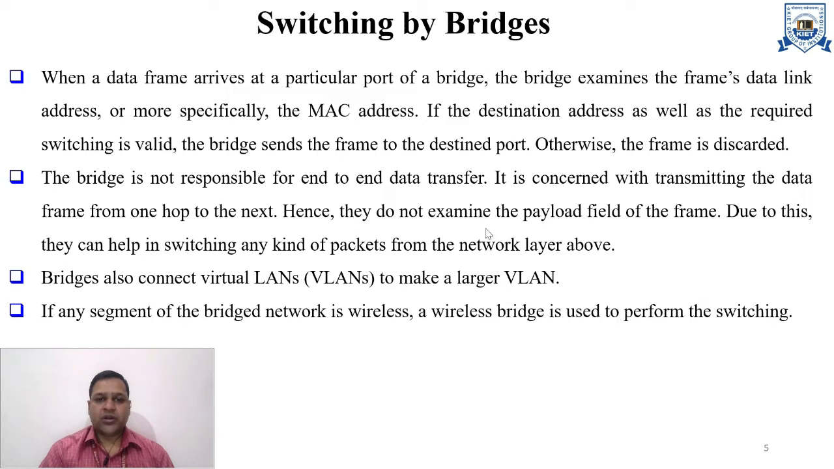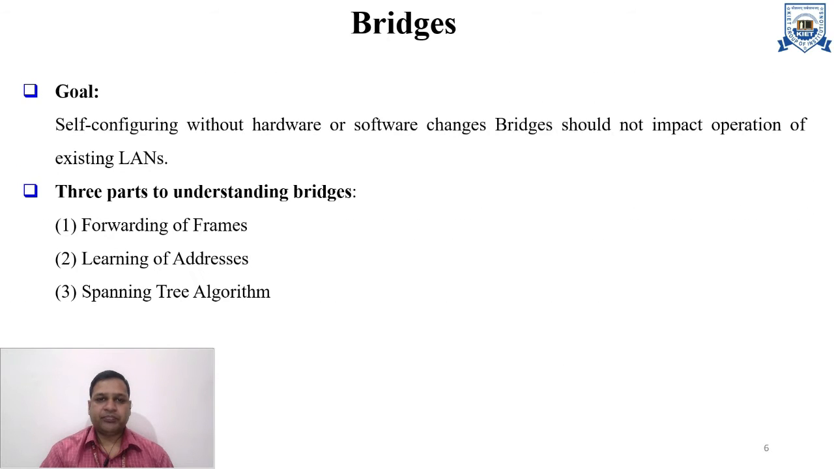Hence, they do not examine the payload field, which is the actual data, and for this reason, they can help in switching any kind of packets from the network layer or above. Basically, a bridge also connects virtual LANs just like physical LANs. It also connects VLANs to make a larger VLAN. If any segment of the bridge network is wireless, a wireless bridge is used to perform the switching.